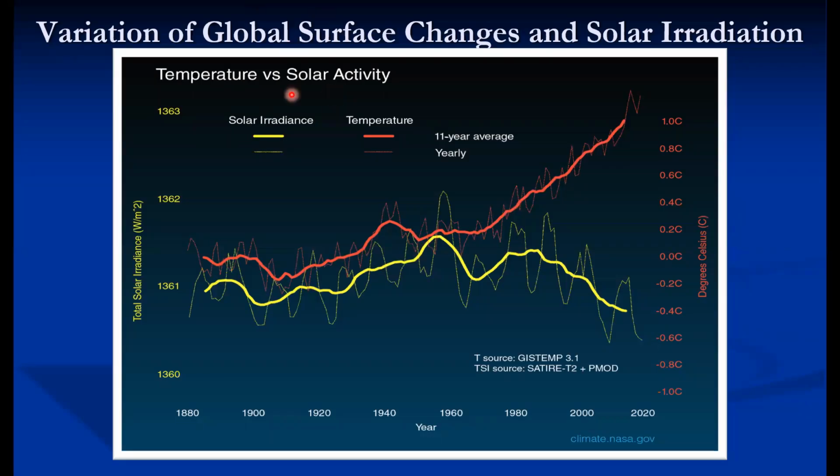So if you see the increasing temperature since 1880, this red line is the temperature rise. And there is a temperature rise of almost 1 degree Celsius in the last 11 years. And consequently, the solar irradiation received by the Earth's surface decreases. So these are the harmful effects because of the pollution or greenhouse gases.